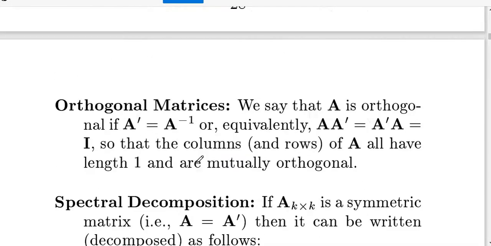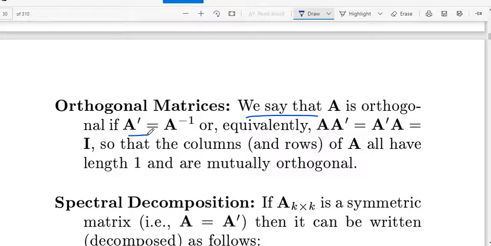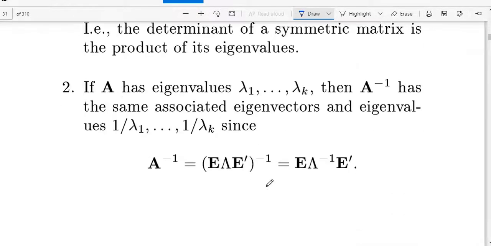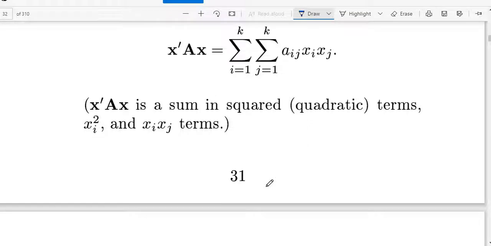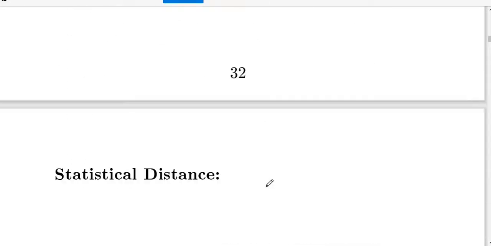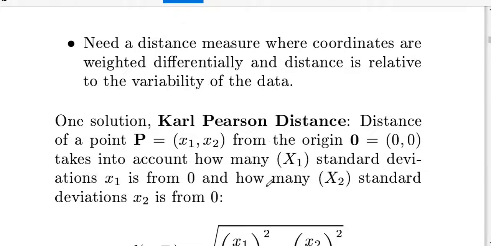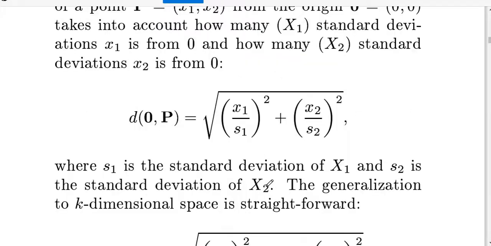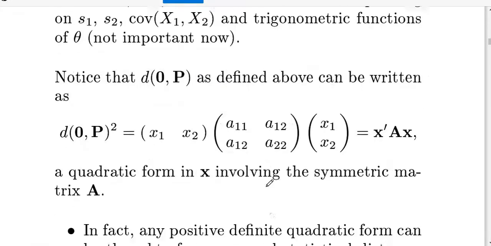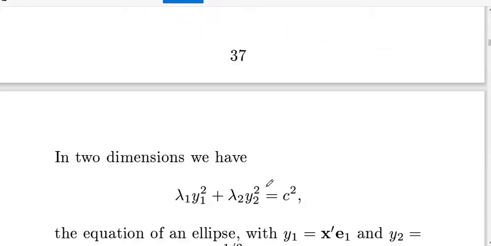Orthogonal matrix means A transpose equals I. We say that A transpose equals A inverse, all those things. Symmetric, these are all things you need to know. Before going to multivariate, matrices play a vital role. Statistical distance is Euclidean distance, Karl Pearson distance, all those things. How you can find distance, all that comes under this case.